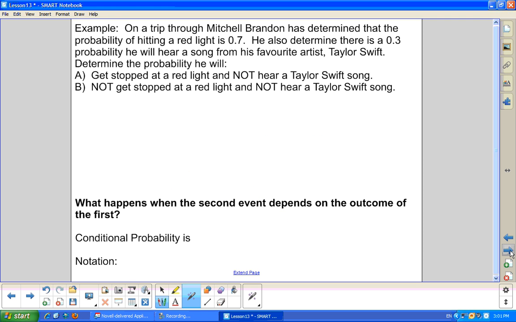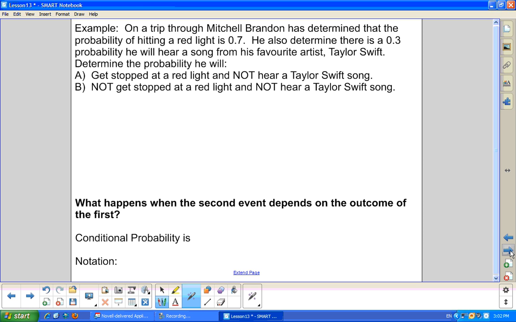So the next example, on a trip through Mitchell, Brandon has determined that the probability of hitting a red light is 0.7. So he says there's a 70% chance I'm going to hit a red light at one of the two lights. He's also determined there's a 0.3 or a 30% probability he'll hear a song from his favorite artist, Taylor Swift. So he's listening to the country channel, and he's finding that Taylor Swift is being played 30% of the time. So determine the probability A. He will get stopped at a red light and not hear a Taylor Swift song.